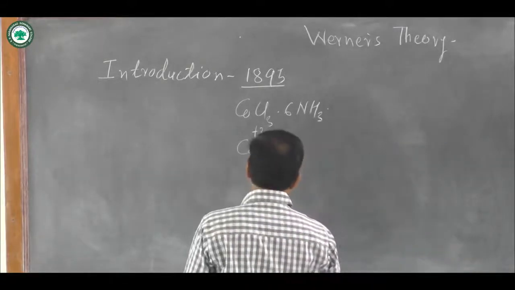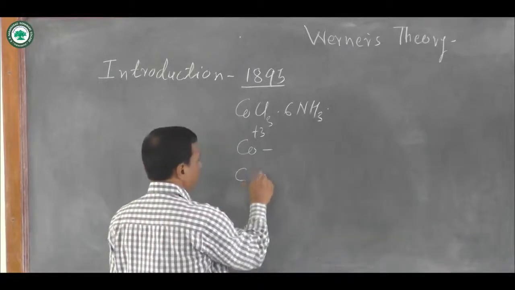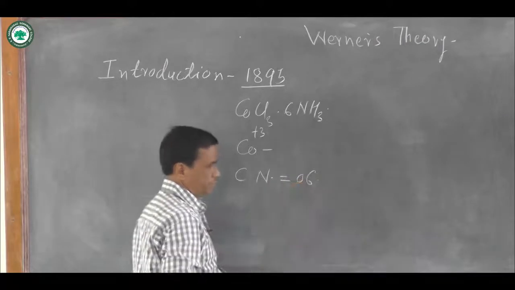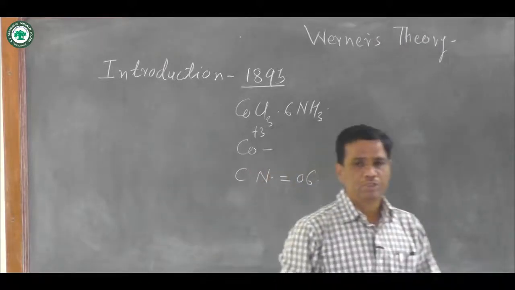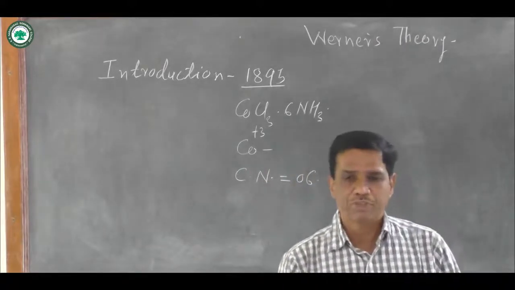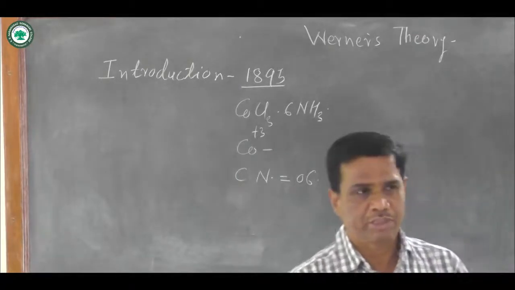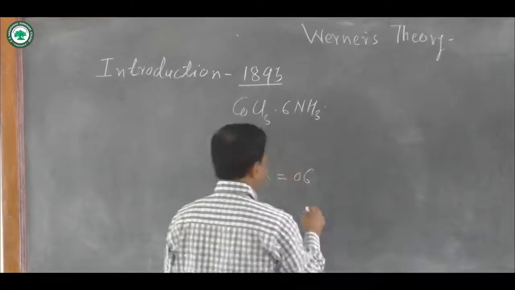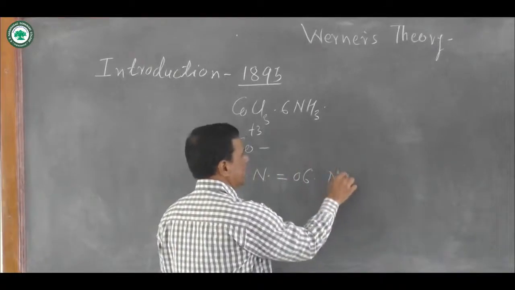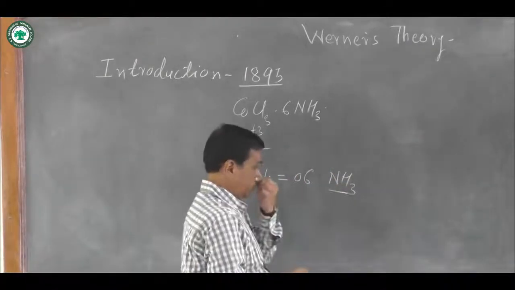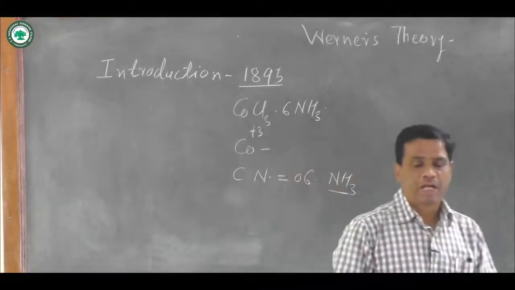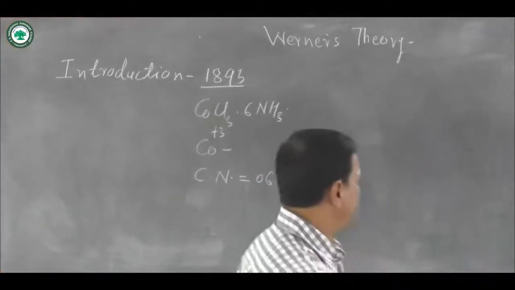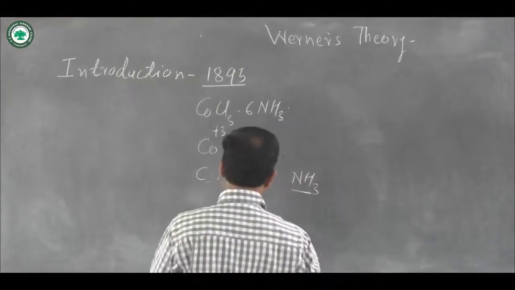Actually, the coordination number of CoCl3·6NH3 is equal to 6. That indicates 6 NH3 ligands are directly attached to the cobalt, having charge or valency equal to 3. He studied a number of coordination compounds.